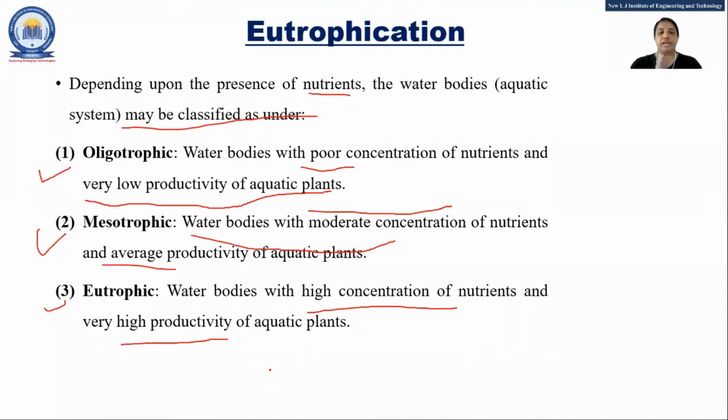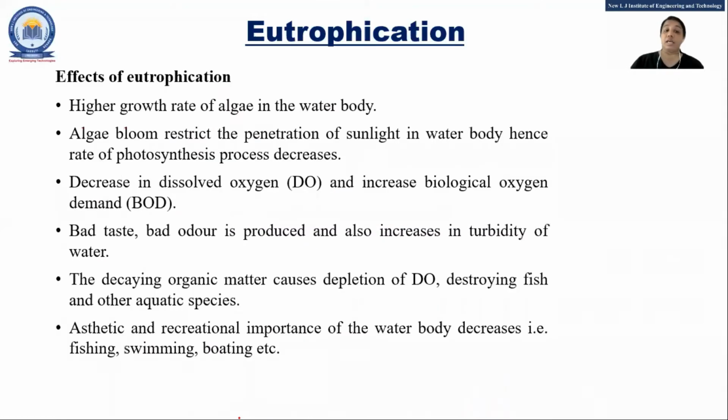So they are classified in three ways: oligotrophic, mesotrophic, and eutrophic, depending upon the presence of nutrients. Fine. So that process is called what? Eutrophication. Important one. They are asked, write a short note about eutrophication and all, right? Effect of eutrophication. So high growth of algae is there.